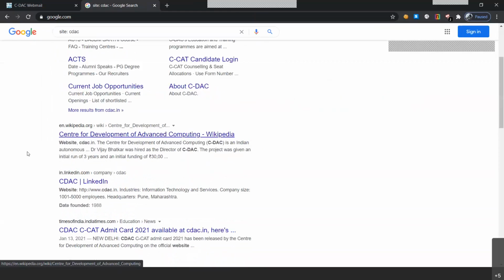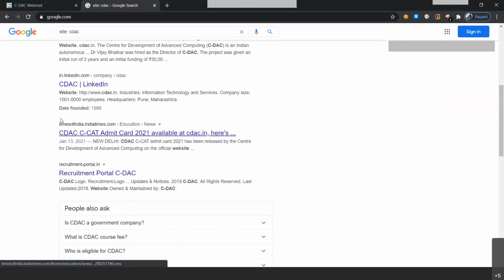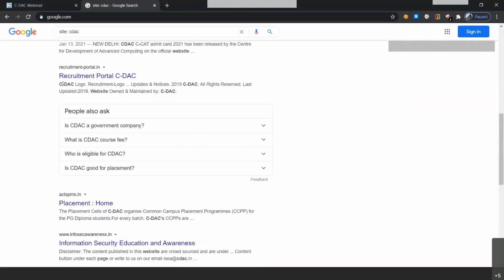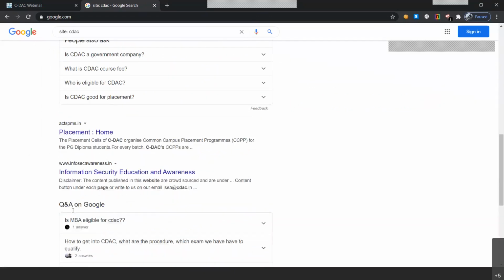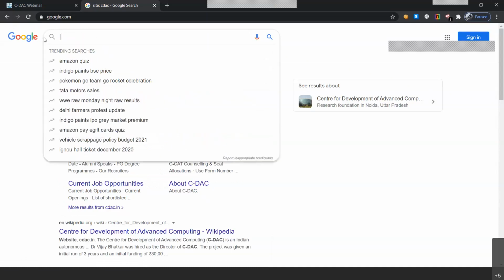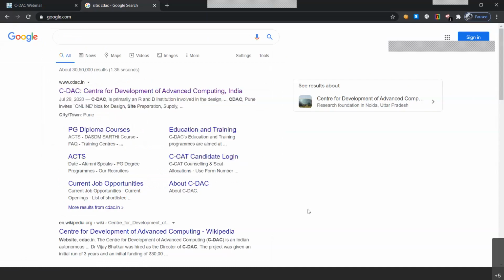We have Wikipedia of CDAC. We have LinkedIn CDAC, Times of India CDAC, recruitment portal of CDAC, and so on. So all of the information related to CDAC could be found using this site query, along with the particular string that you want to find in the Google search area. So if you combine these four basic queries, you might be able to find a lot of information that is available on the internet and not easily found if you write simple sentences.